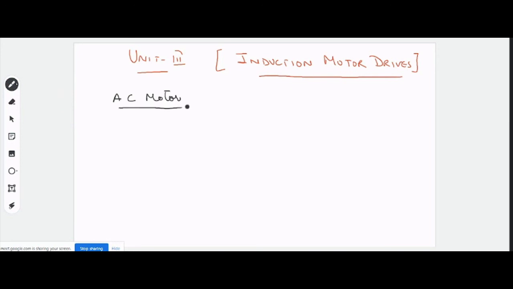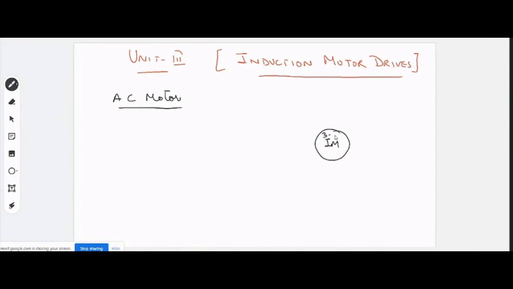So definitely, we have studied the DC motor drive, and now we will be studying the AC motor drive. Obviously, if you see the conventional method, the induction motor, which is an AC motor, comes in two variants: one, the single phase, and the other, the three phase, right?